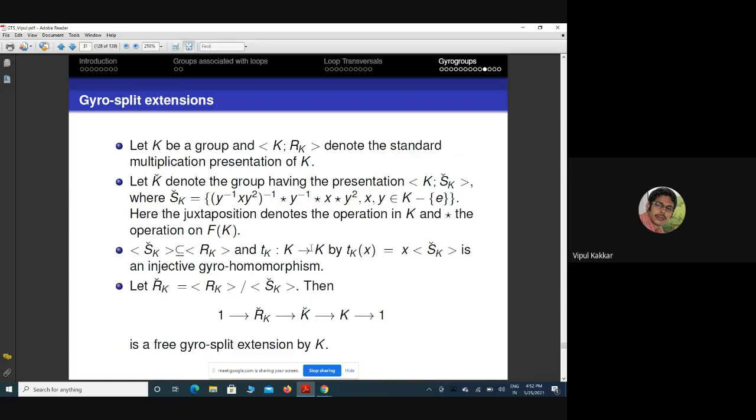I think this is a typo here. This has to be K check. This is K check here. So this is a section from K to K check, which is a gyro homomorphism. So in turn we get this gyro splitting, which is actually a free gyro split extension. So this is the construction for the free gyro split extension.